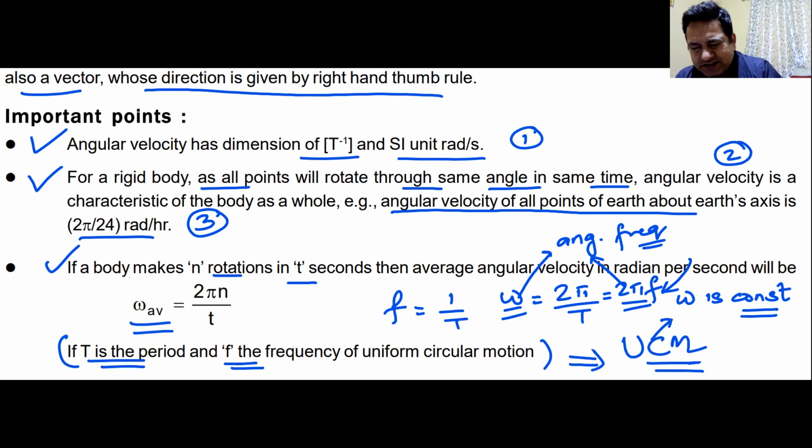Instantaneous angular velocity is d theta by dt. Vector quantity. Direction is given in terms of axis, right hand thumb rule. If the angular velocity is constant, then it is known as UCM, uniform circular motion. In uniform circular motion, everything has a time period. The Earth rotates on its axis in 24 hours. The Earth moves around the center of the sun in 365 days. It is fixed. That is UCM. Every UCM has a time period, time taken to complete one rotation. Every UCM has a frequency, number of rotations in 1 second, f is equal to 1 by t. Omega is known as angular velocity, it is also known as angular frequency, 2 pi by t, 2 pi f.